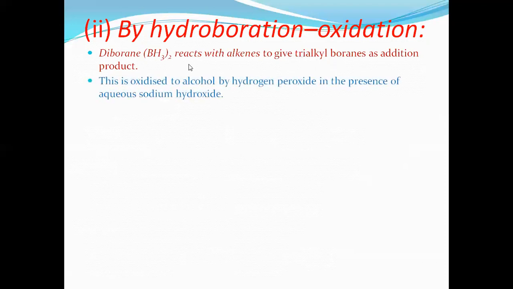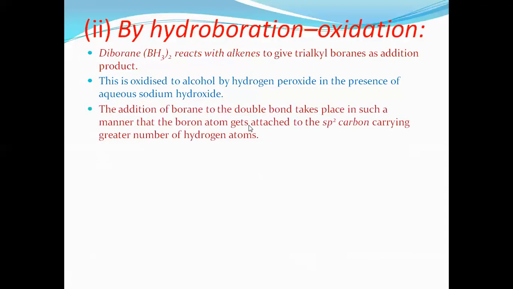This trialkyl borane is oxidized to alcohol by hydrogen peroxide in the presence of what? Sodium hydroxide. Once we get the trialkyl borane, it further undergoes oxidation to alcohol in the presence of sodium hydroxide and hydrogen peroxide. The addition of borane to the double bond takes place.